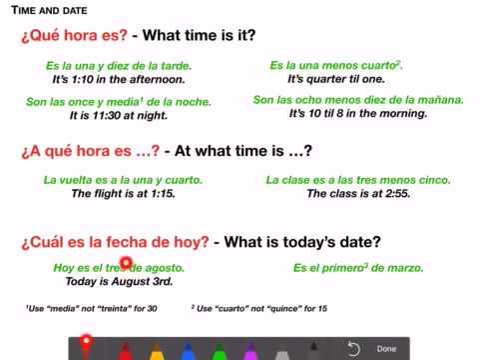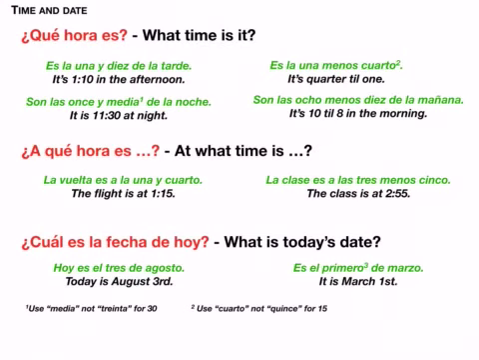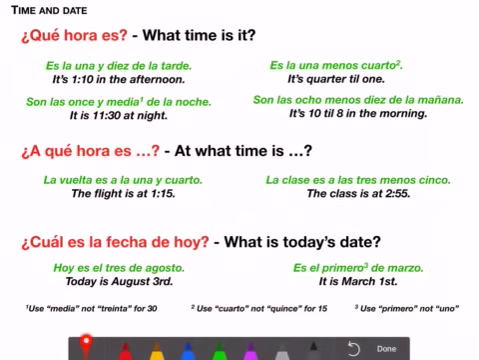There's one little exception to that. Instead of saying 1, if you're referring to the first day of a month, you wouldn't say uno, you would say primero. Today is March 1st. You'd say es el primero, it is the 1st of March. Es el primero, not es el uno de marzo. It just sounds better to say that. All right, let's practice with ser real quick.